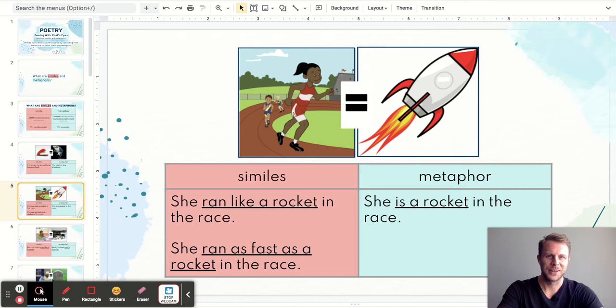In this example, the simile is, "She ran like a rocket in the race," or "She ran as fast as a rocket in the race." Now, an example of this same comparison as a metaphor, "She is a rocket in the race." We can imagine that she's really fast as a rocket.